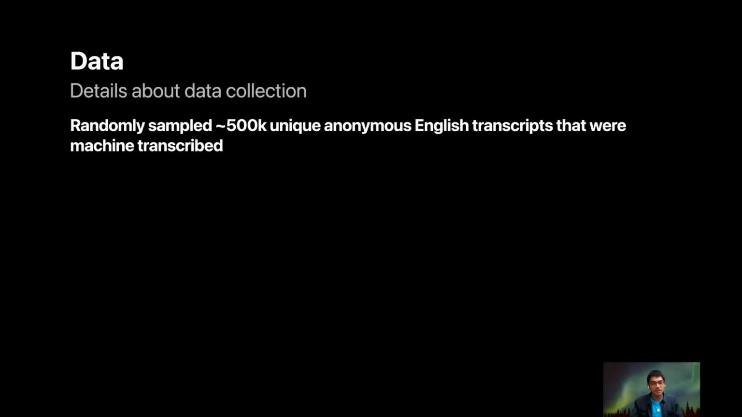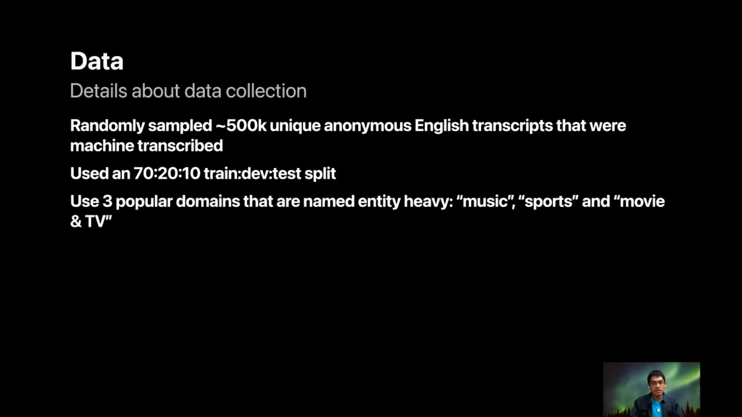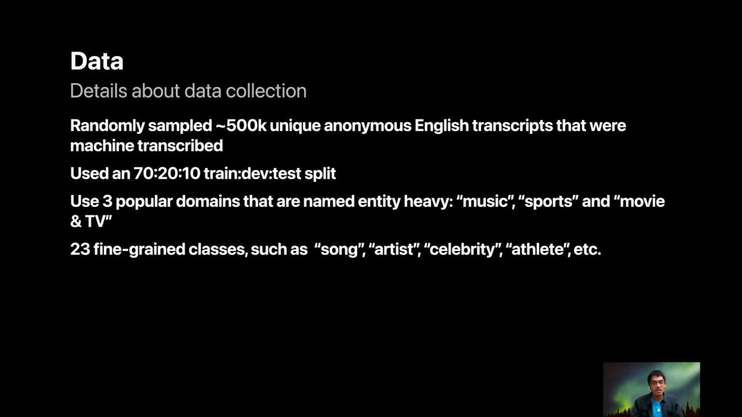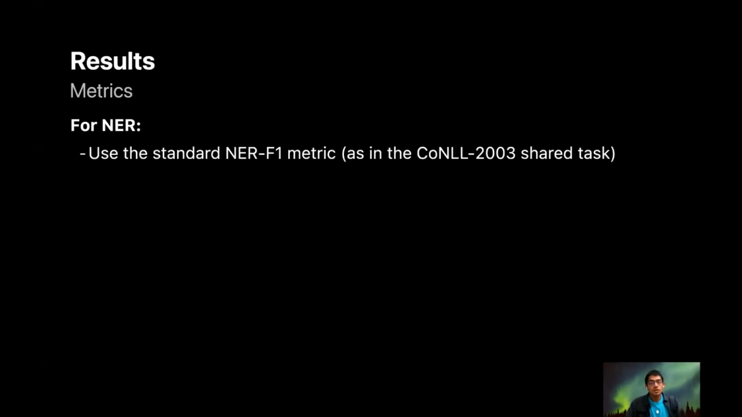Coming to our data, it was randomly sampled from around 500,000 unique anonymous English transcripts that were machine transcribed. We used a 70-20-10 train-dev-test split. We used 3 popular domains that are named entity heavy: music, sports, and movie and TV. And we have 23 fine-grained classes like song, artist, celebrity, athlete, and so on.